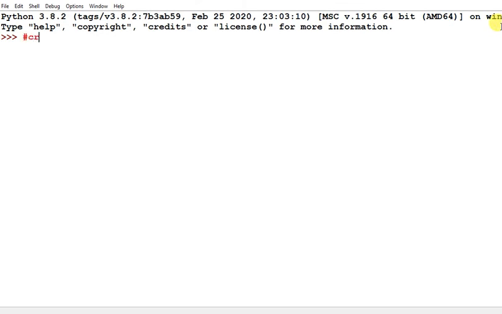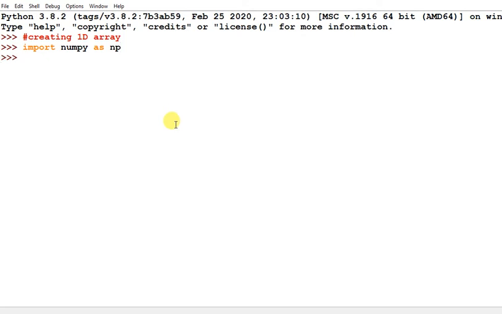First, creating 1D array. Before going to create NumPy array, you have to import NumPy as NP. In place of NP you can use any word, but NP is generally used, that's why I am using NP. The NP is the alias name of NumPy. So in place of NumPy you can use NP, or you can also use NumPy.